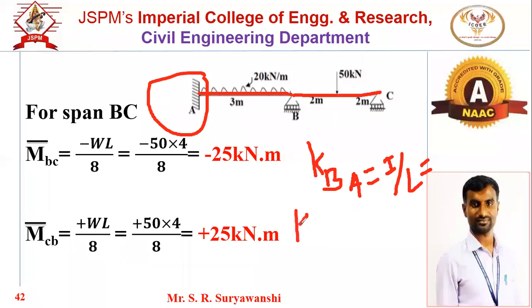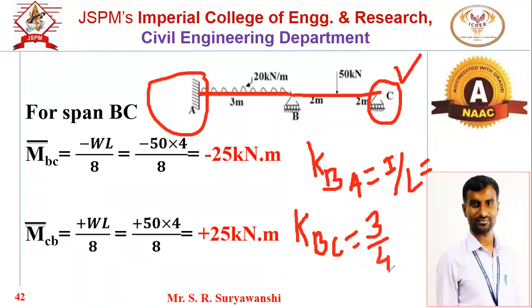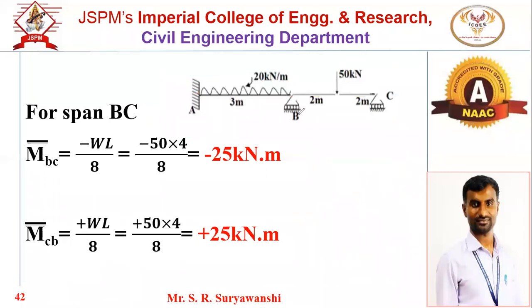Now tell me, what is the relative stiffness for BC member? KBC. Yes, 3 by 4 I by L. Here the support C, it is the far end and that is simple. Simple and end support is there. So that's why relative stiffness is given by 3 by 4 into I by L. Correct. So this is the point we have to remember.